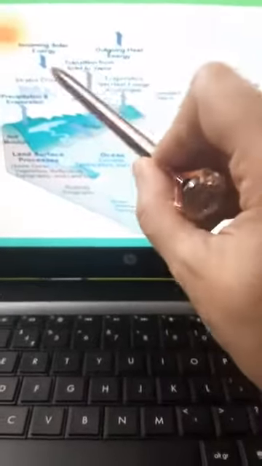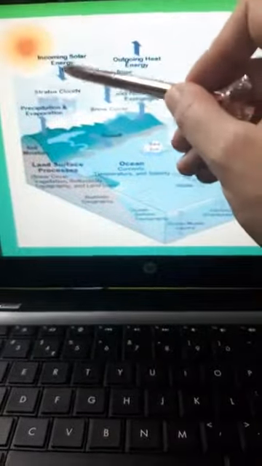Then we see the incoming solar radiation with downward arrows, and the outward arrows show the outgoing heat. Therefore, with this upward movement in the atmosphere, the areas of the earth's surface get differing forms of climate.